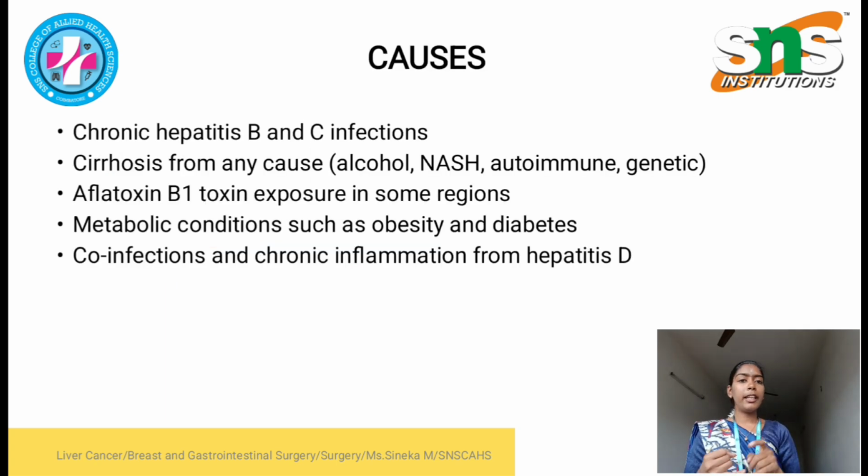Next is causes. The major causes are chronic hepatitis B and C infections, caused by the hepatitis B and C viruses, and the hepatitis D virus also plays a major role in liver cancer. Next is cirrhosis from any cause, whether alcoholic, genetic or autoimmune, leading to progressive scarring of the liver tissue. Next is aflatoxin B1, a toxic substance secreted by a specific type of fungus. Chronic exposure to this toxin leads to liver cancer. Next, metabolic conditions such as obesity and diabetes also play a major role in liver cancer.